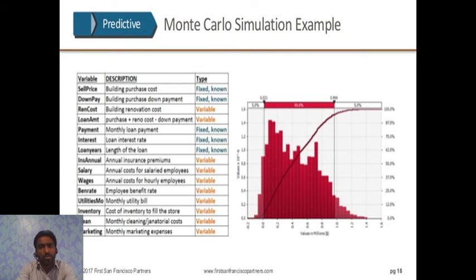Monte Carlo simulation example. Here you can find the variables on the left hand side, then the description and the type. Under the variables there are many things included, like sell price, down payment, rent cost, loan amount, payment, interest, salary, wages, marketing, inventory, etc. And on the type, you will find fixed, known, and variable. By doing all this, you will get this kind of graph.